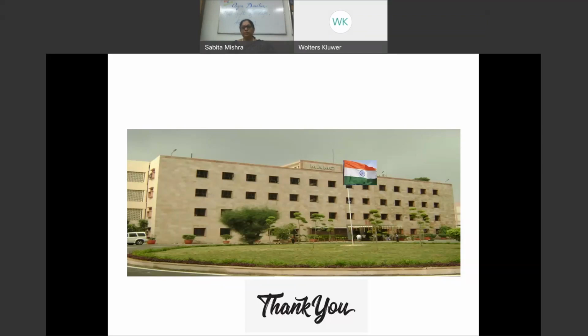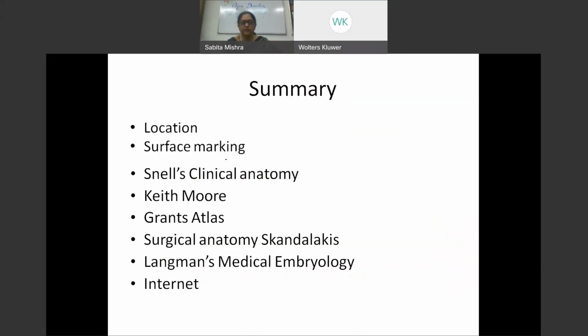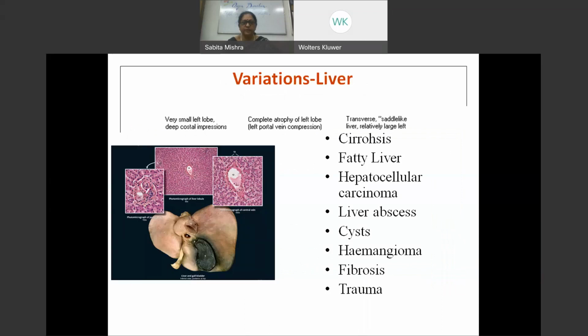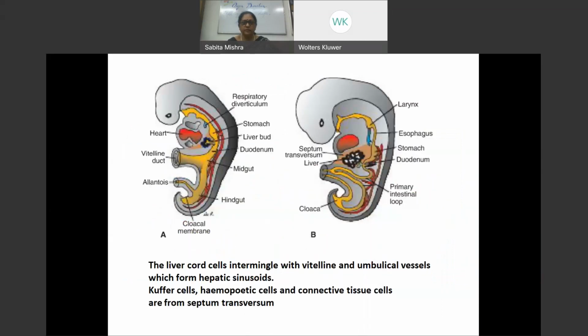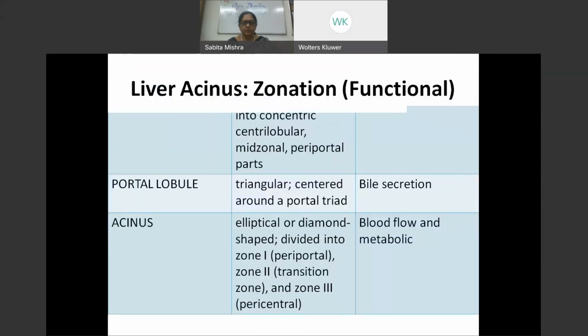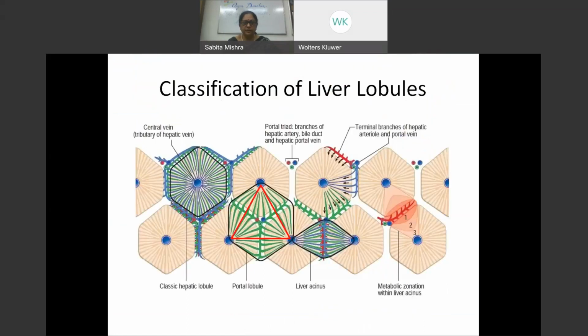So as I showed the pictures of the anterior surface, I'll just go to that slide if possible, if I'm still sharing my screen. Yes. So then you can just see.